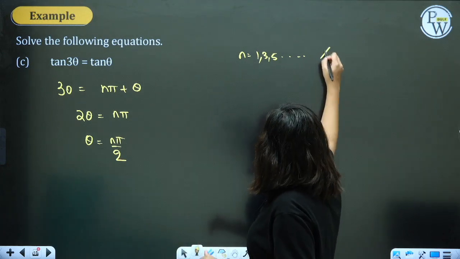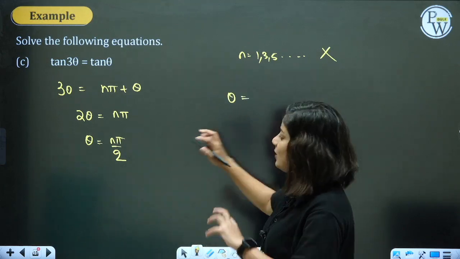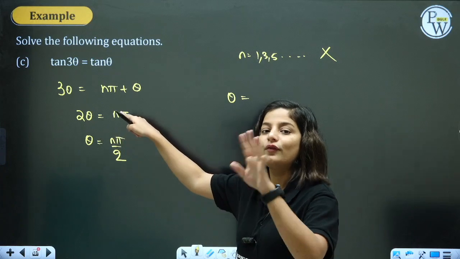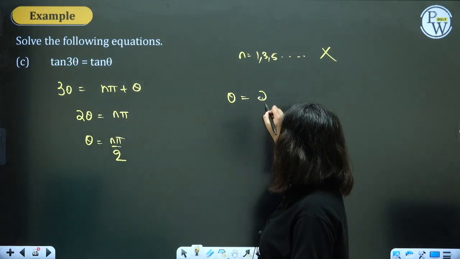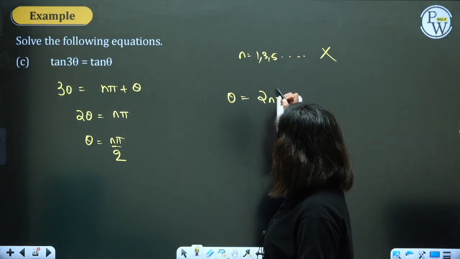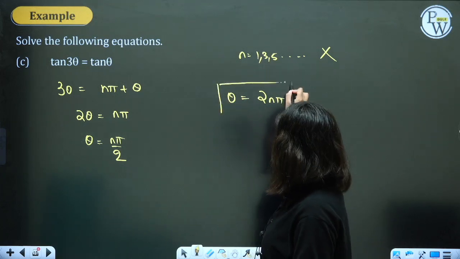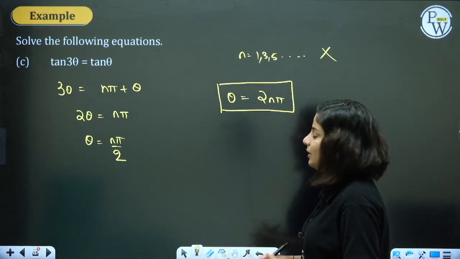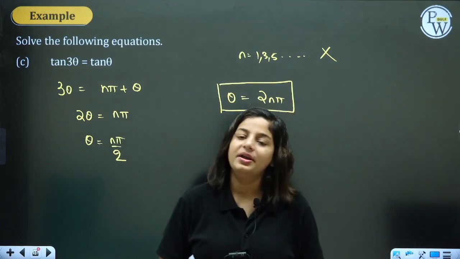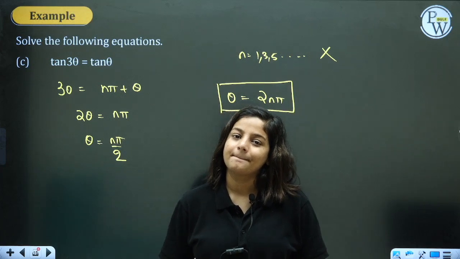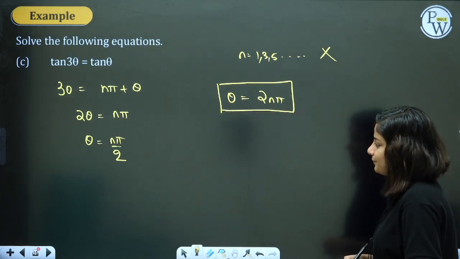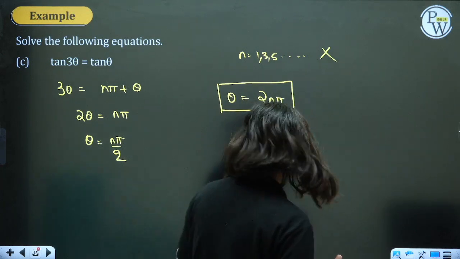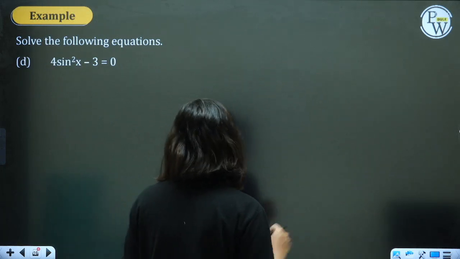This is not possible, and that's why we redefine this. Taking n as even numbers like 0, 2, 4, 6, you will get θ = 2n times π/2. That means even multiples of π/2. Even multiples. Able to understand? Right. This is the answer for this question. Next. I hope the reason is clear.